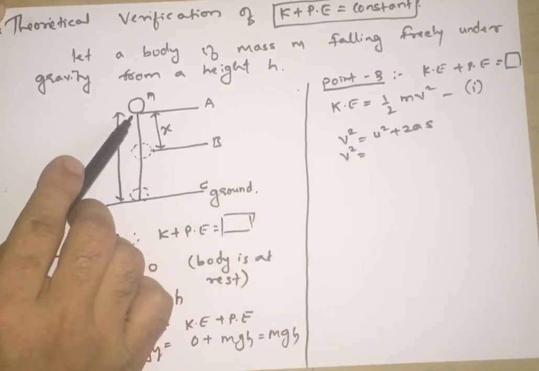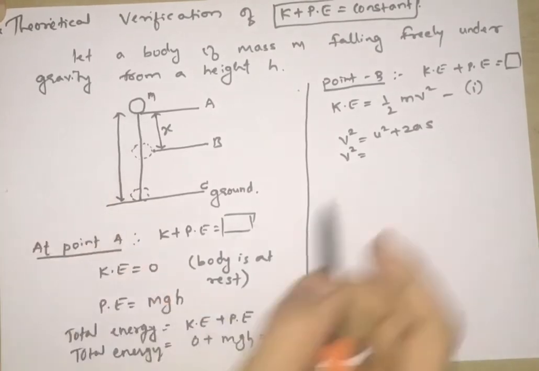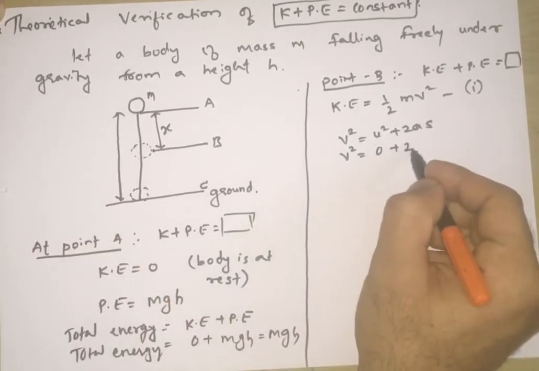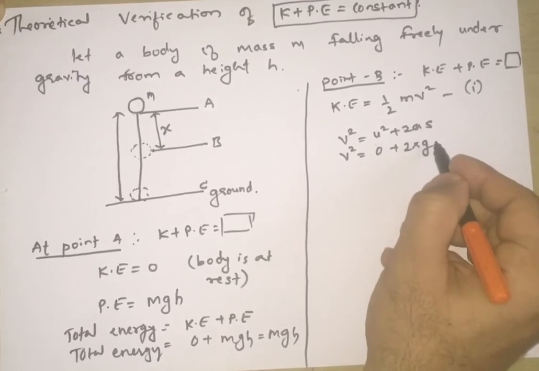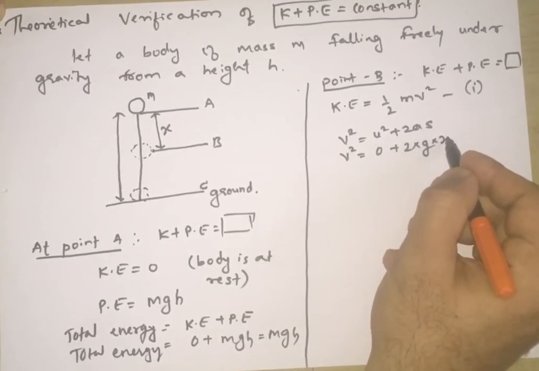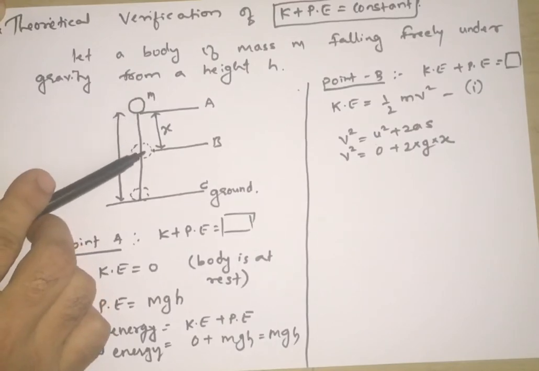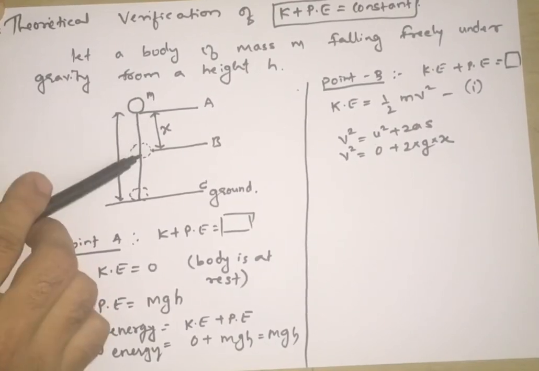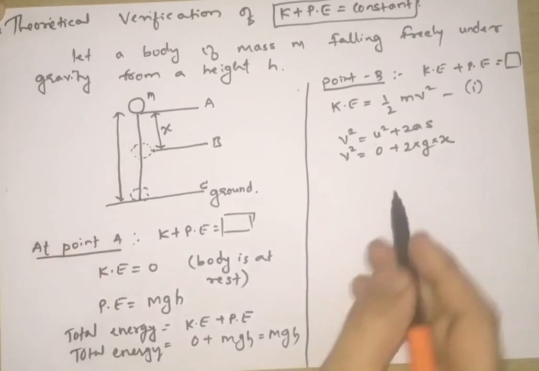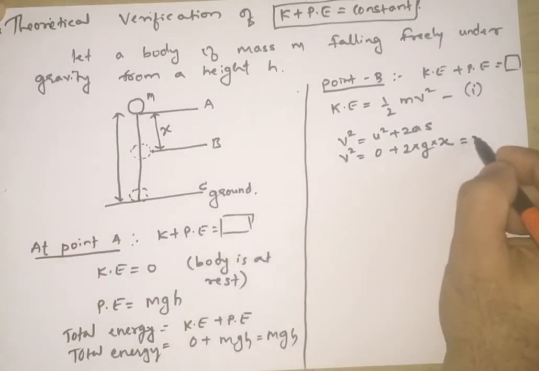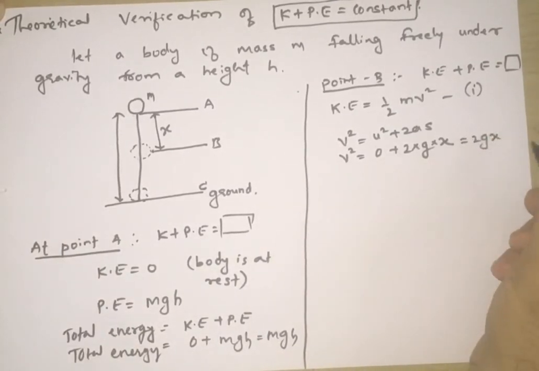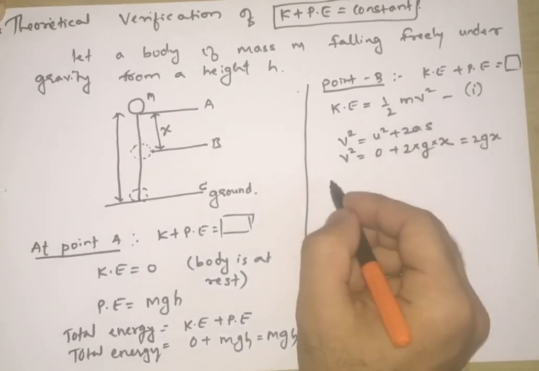Initially the body was at rest, so initial velocity will be 0, plus 2 into a, which is gravity g, and s is x. Why x? Because it is traveling from point A to point B. This is the displacement made by the body. So it is 2gx.